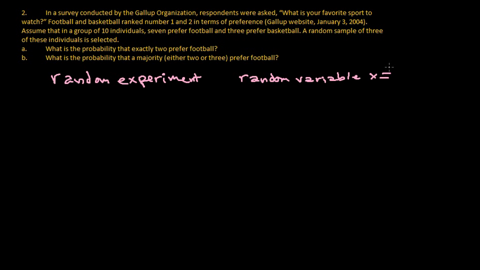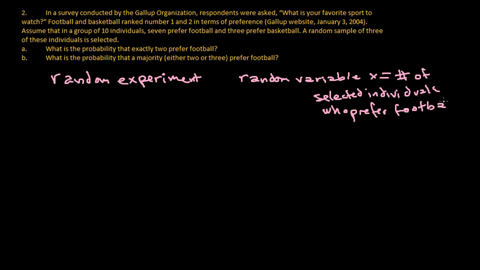and we're going to define that in this case. You can define it one way or the other, but we're going to put it as the number of selected individuals who prefer football, and that's what we care about in some sense. So once we know that this is a random variable, we can say a few things. First, we can say that the smallest possible value of x is 0, right? We're choosing 3 people, a random sample of 3 of these is selected. And so the number of selected individuals who prefer football, well, the minimum value that could take is 0.